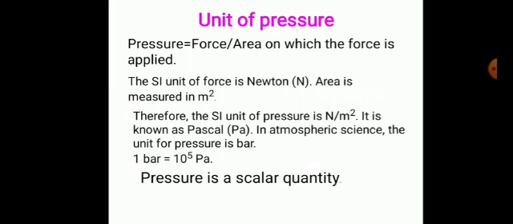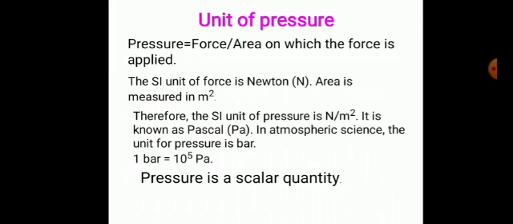What will be the unit of pressure in CGS system? The CGS unit of pressure is Dyne per centimeter square. 1 Newton is equal to 10 raised to 5 Dyne and 1 meter square is equal to 10 raised to 4 centimeter square. So, unit of pressure in CGS system will be 10 Dyne per centimeter square. You can calculate on your own.